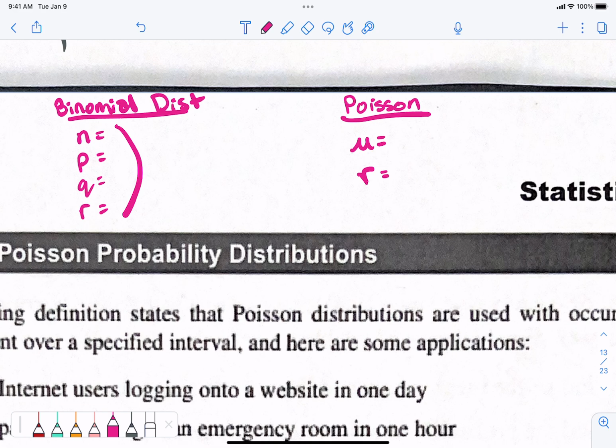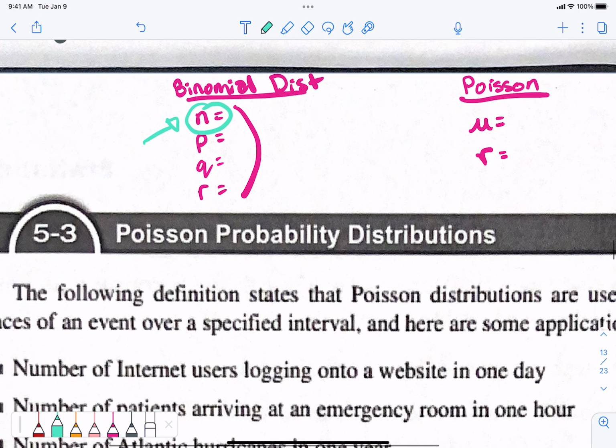Sometimes. Okay, so here's the deal. With a binomial distribution, you have an N, you have a total. This is my total number. This is like the upper limit.